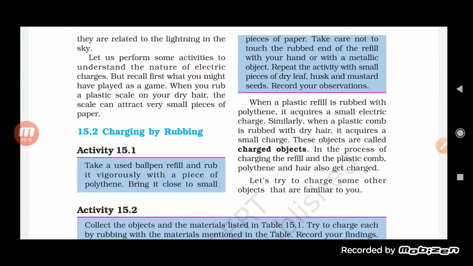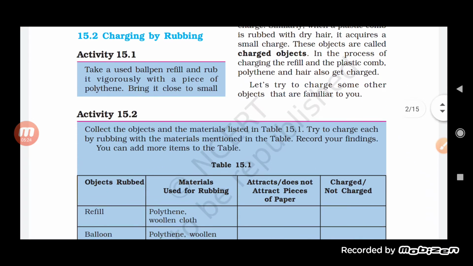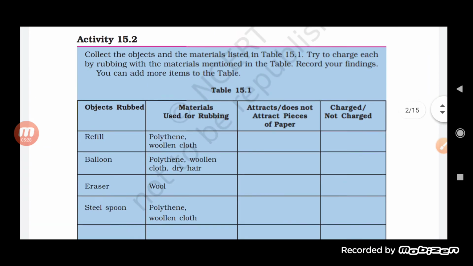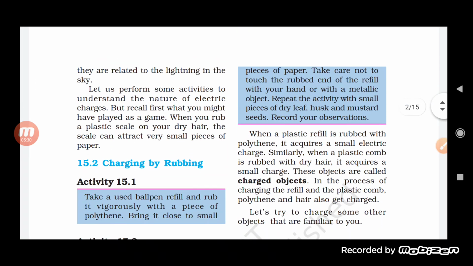Basically, charging is done by three methods: charging by rubbing, charging by induction, and charging by conduction. These are the three different types by which charges are formed. So let us see how charging occurs by rubbing.